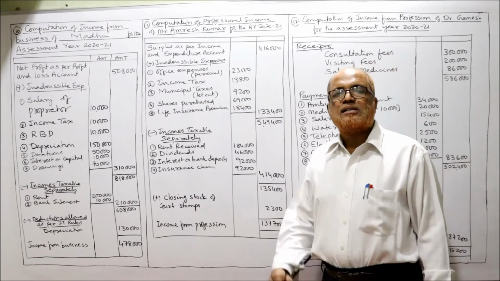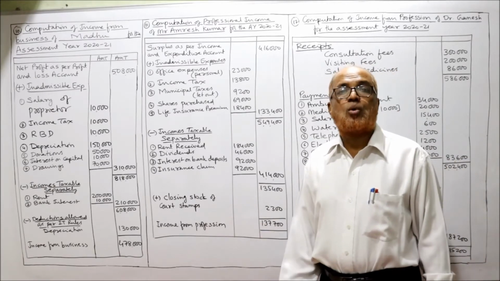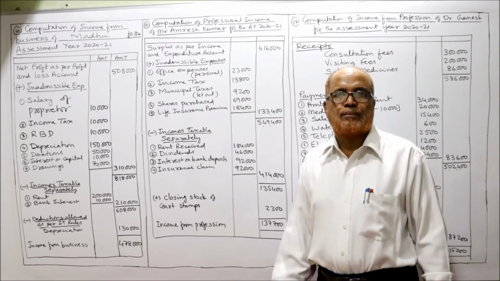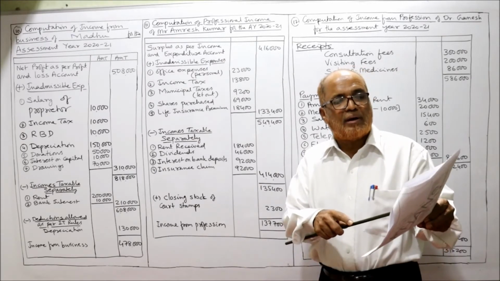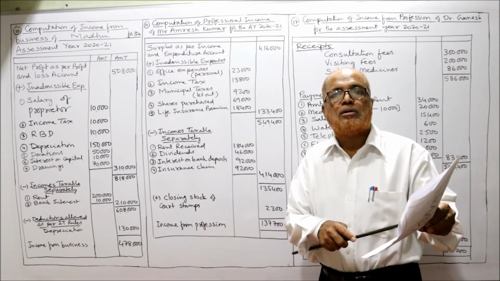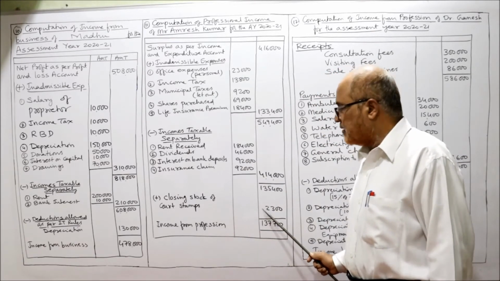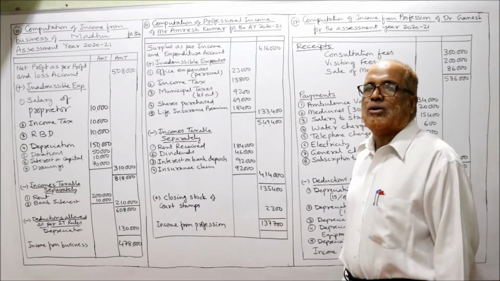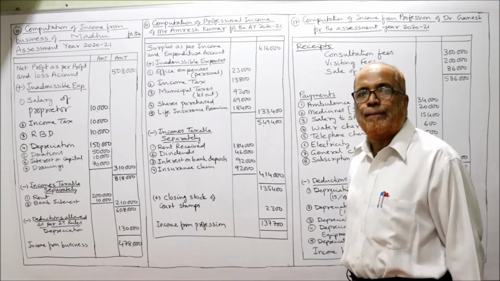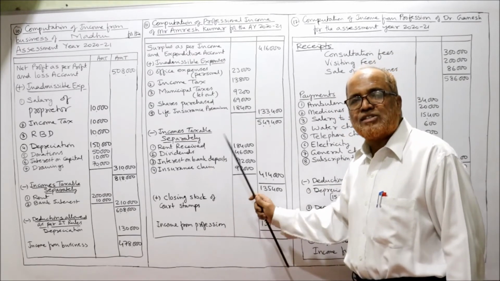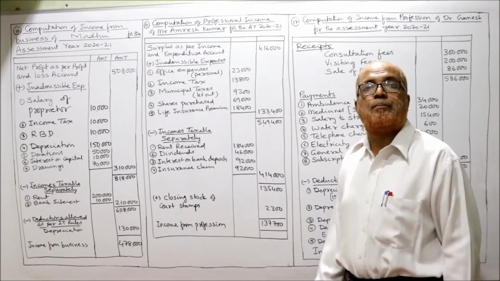Now we have seen that some stock of stamps, court stamps, are remaining unused. Those stamps already we have debited to income and expenditure account. The stock value is 2,300. That will be added back. So 1,37,700 is the income from profession. This is the first problem where we are computing income from profession.